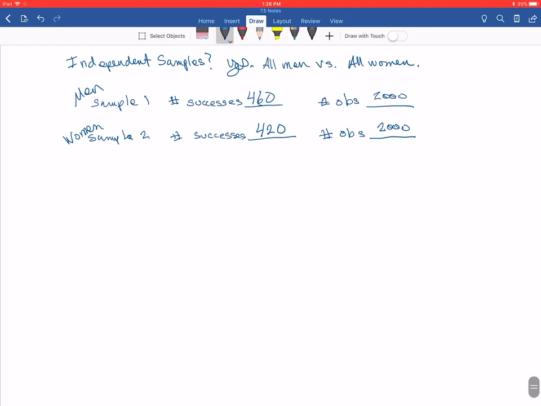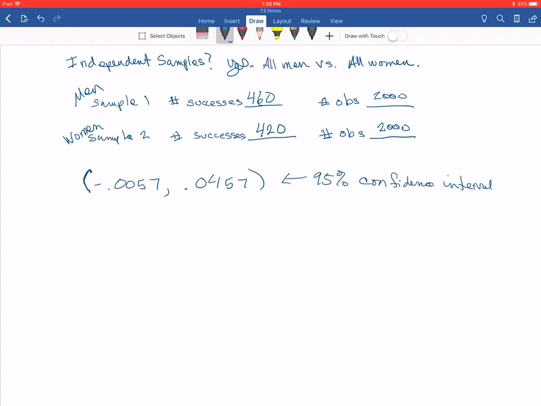I'm going to flip over and record that. So the interval we get on this one is from approximately negative 0.0057 to 0.0457. That's the 95% confidence interval.